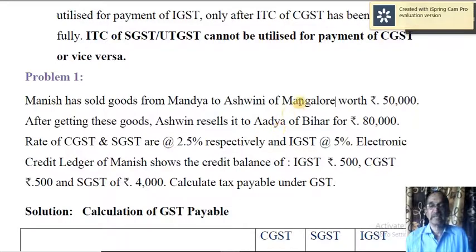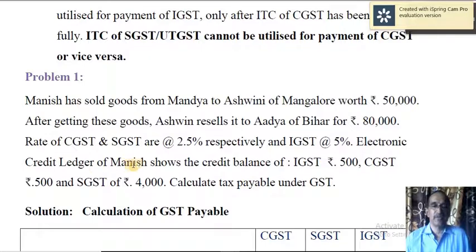So in the first case, CGST and SGST are applicable, whereas in the second case, IGST is applicable because it is interstate sale. Rate of CGST and SGST are 2.5% respectively. That means totally 5%, that is 2.5% CGST and 2.5% SGST, and IGST at 5%.